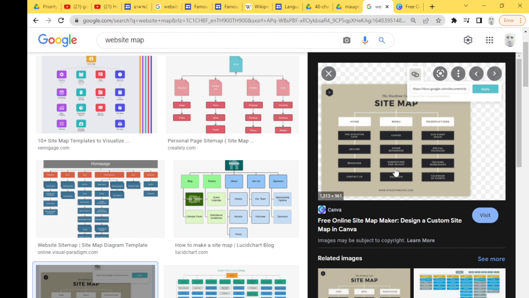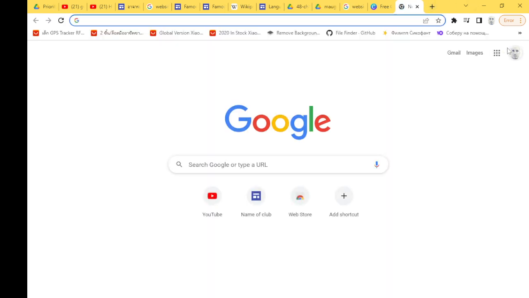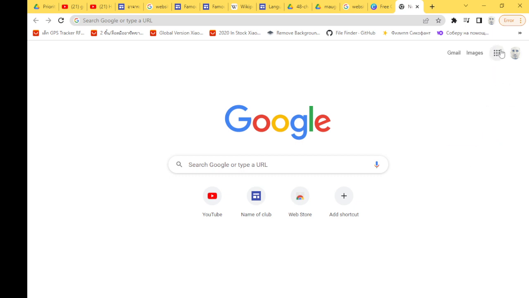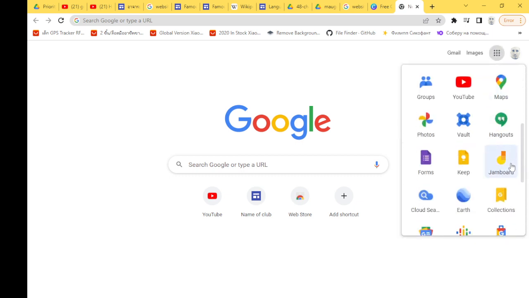It's more important than colors and pictures. Organization is very important. And this is what I want you to do. I want you to get together with your friend, your classmate, and decide. You can draw it by hand. You can use Google products. I recommend you use Google products. You can use Jamboard, another application. Okay, Jamboard.